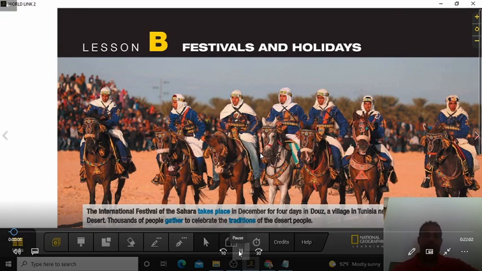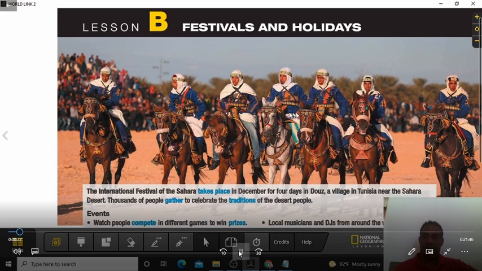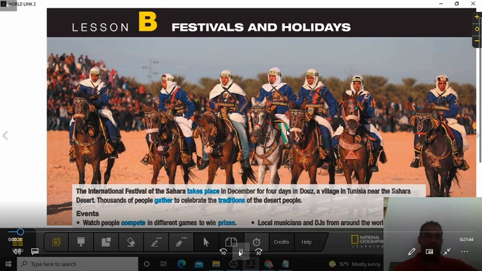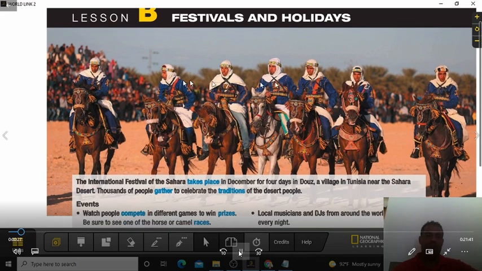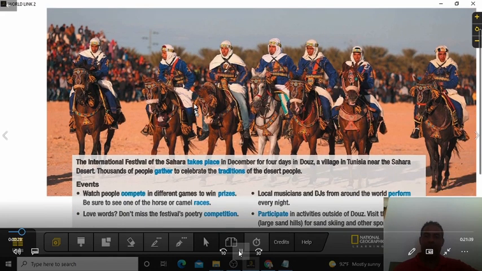For today, we have the book Wordlink Intro 2, Lesson B of Unit 7. So let's get started. The topic of this lesson is festivals and holidays. You have a nice picture there, and you can see that they are basically celebrating one of the festivals that we got here. I'll read for you.